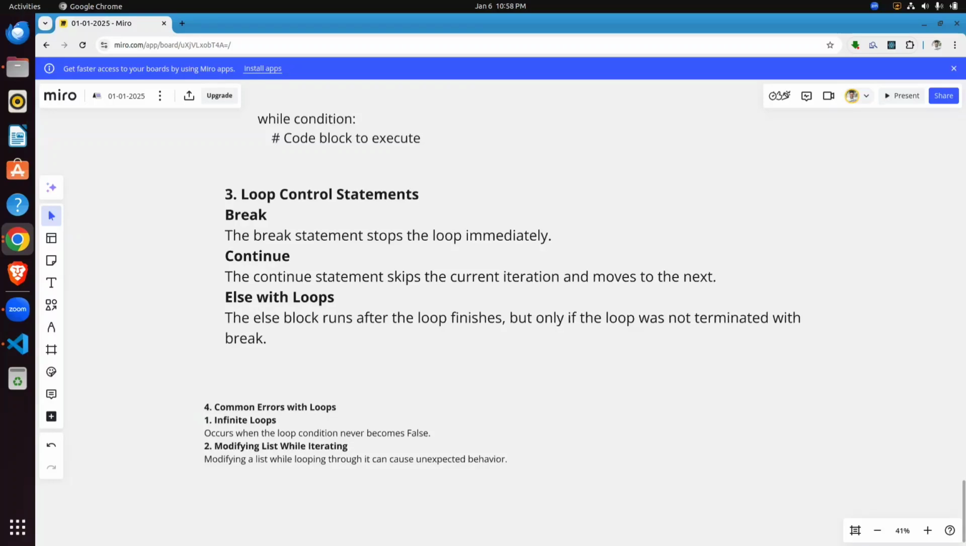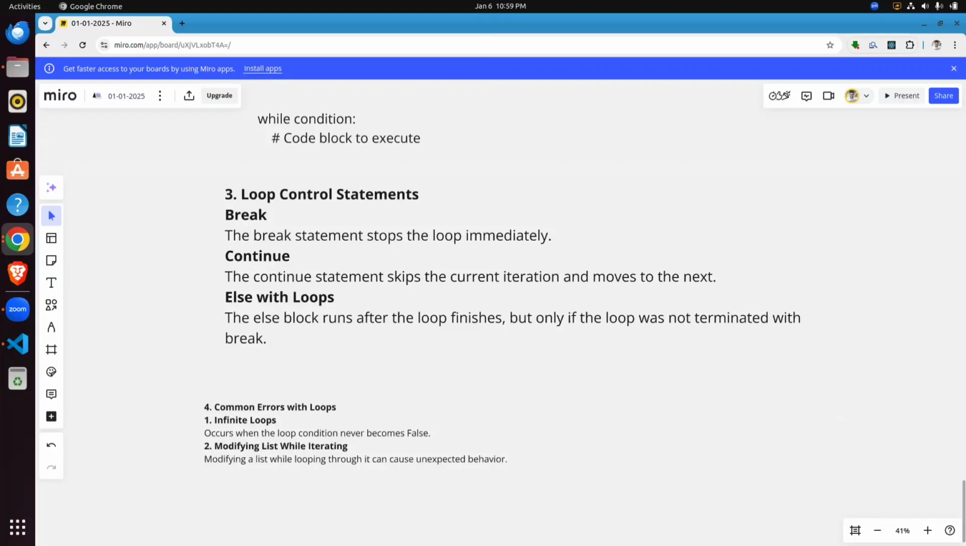Best practices for using loops: use descriptive variable names. Instead of i or x, use meaningful names like student, float, etc. Second, avoid infinite loops; ensure your loop's condition will eventually become false. Keep loops efficient; avoid nested loops if possible, because they can slow down your program. If you can handle your task in one loop, always use one loop. Don't use nested loops.